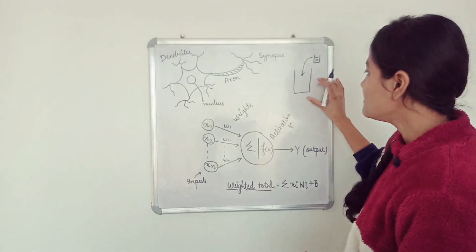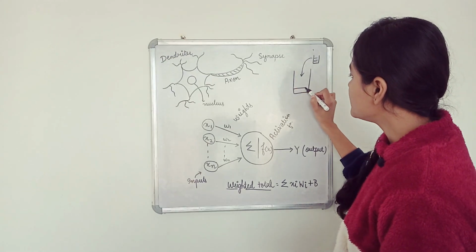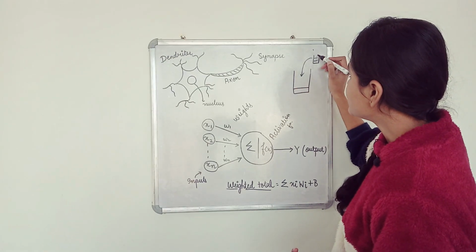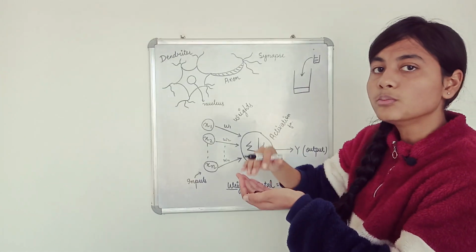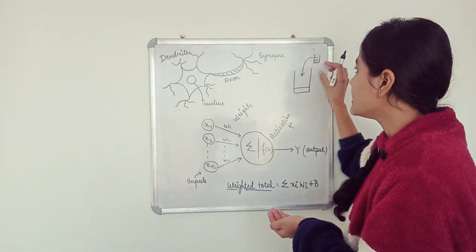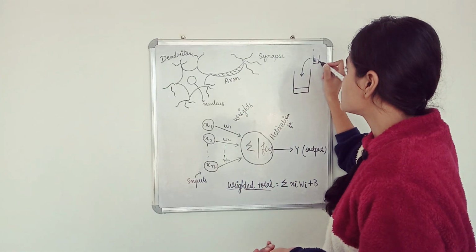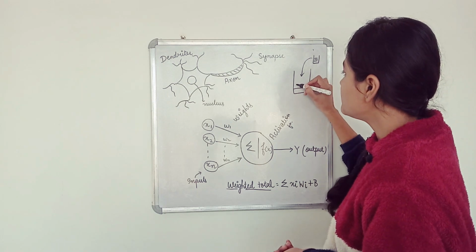So when filling up this bucket, we have to make sure that this container is more full. The weight of this container is more, so that this bucket will fill up fast.